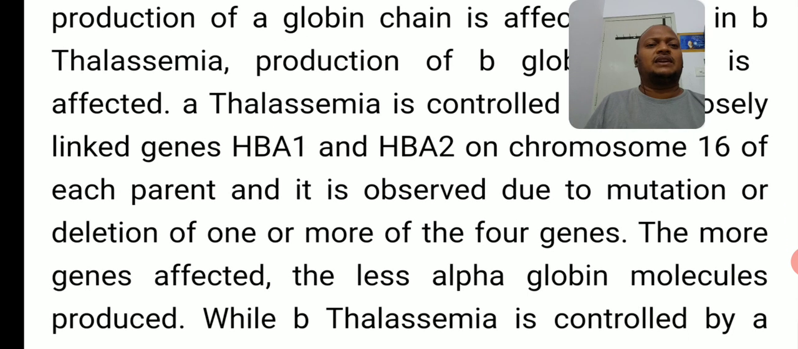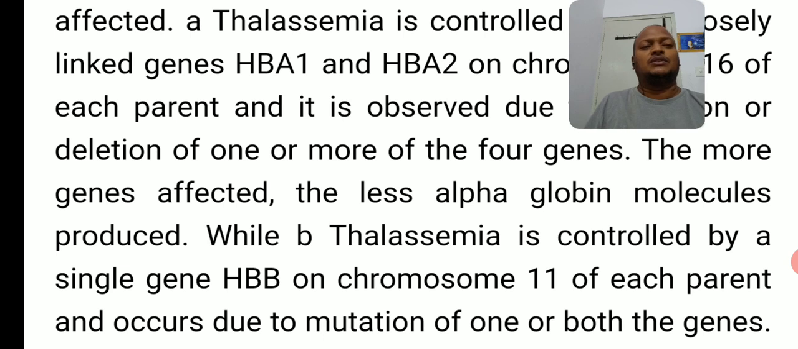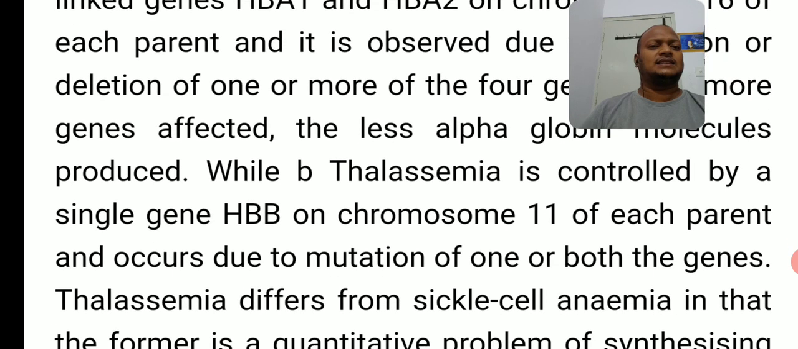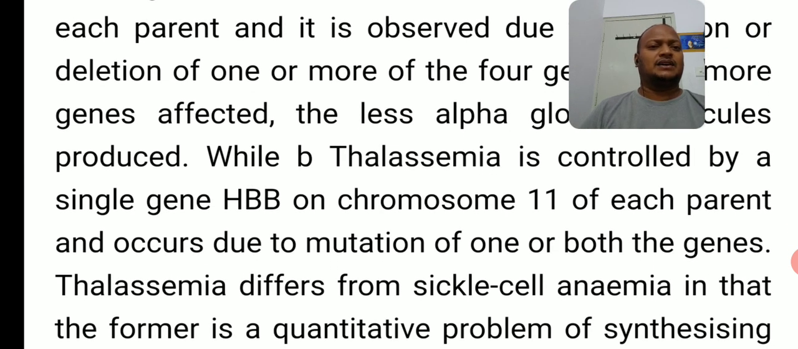The more genes affected, the less alpha globin molecules produced. Obviously, whenever more genes are affected, the less alpha globin molecules are produced. So that is the thalassemia disease, the production of fewer alpha globin chains. This is alpha thalassemia. Next one, beta thalassemia. Beta thalassemia is controlled by a single gene, HBB, present on which chromosome? Chromosome number 11 of each parent, and occurs due to mutation of one or both of the genes, right?